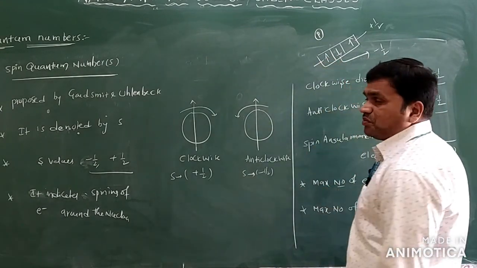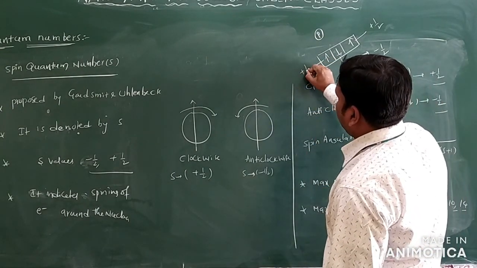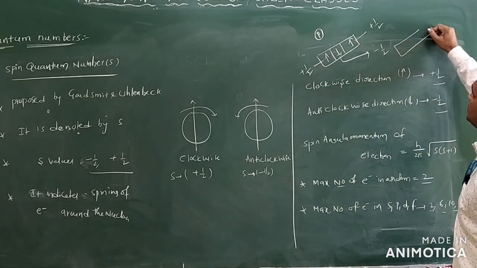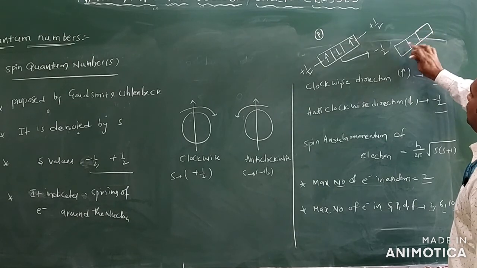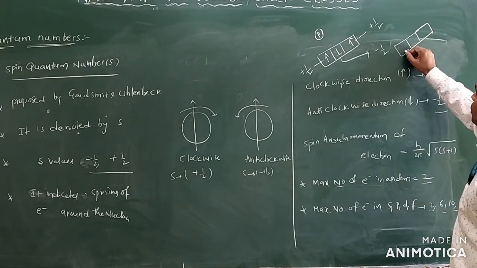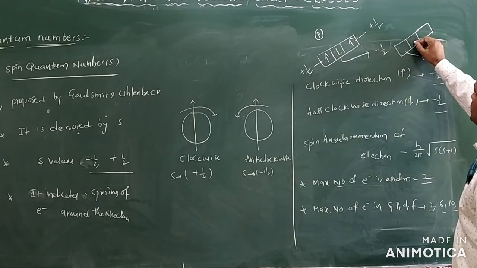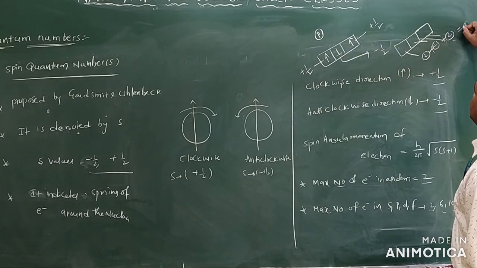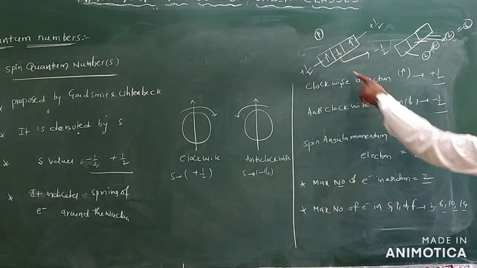If the electron is present like this, this is clockwise. What will you write? Plus 1/2 only. So you can see the subshells here. How many subshells do we have? 3 subshells: 1, 2, 3. Each subshell is associated with how many electrons? 2 electrons. In total, how much do we have? 6 electrons are there. Which orbital is that? P orbital. 6 electrons are there.